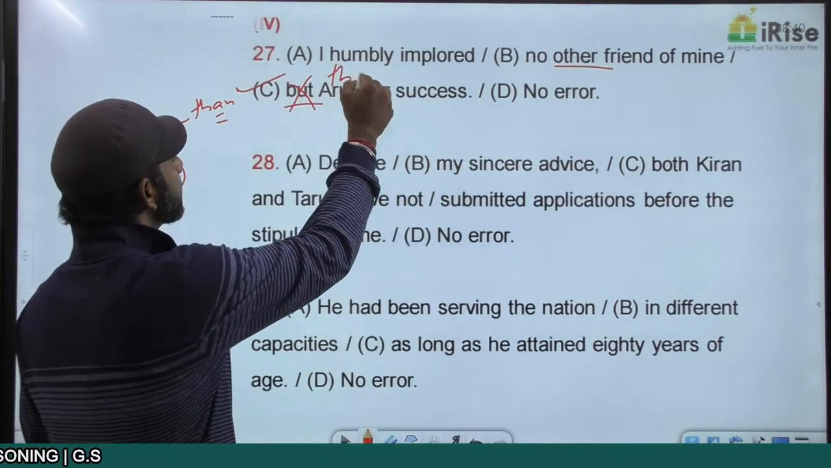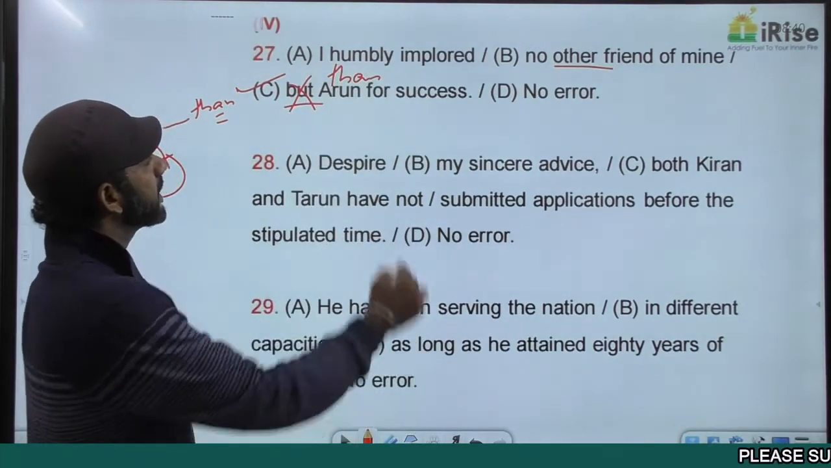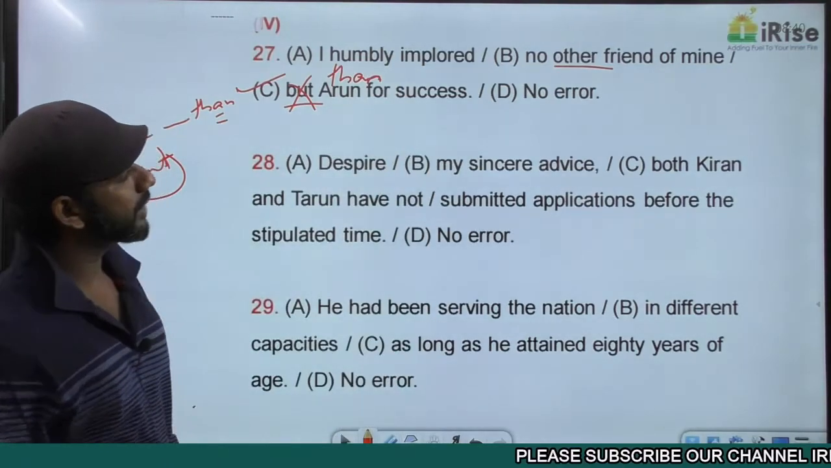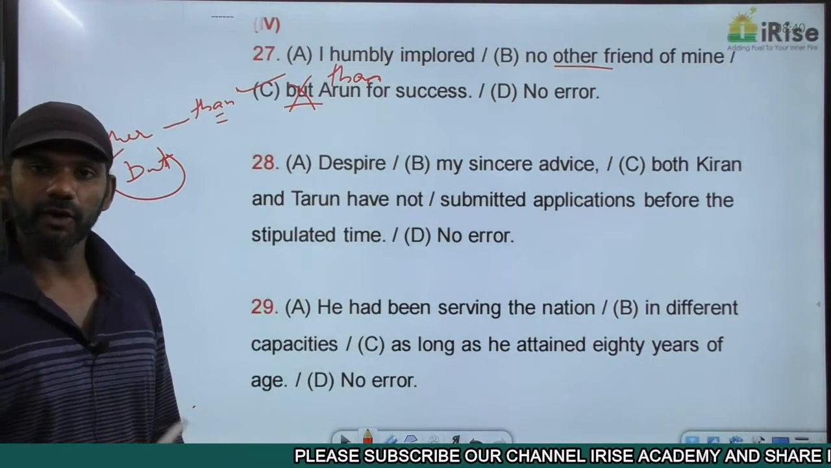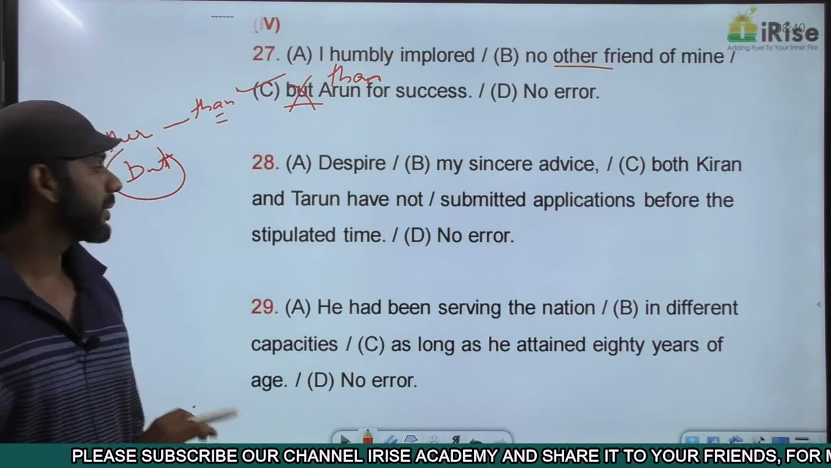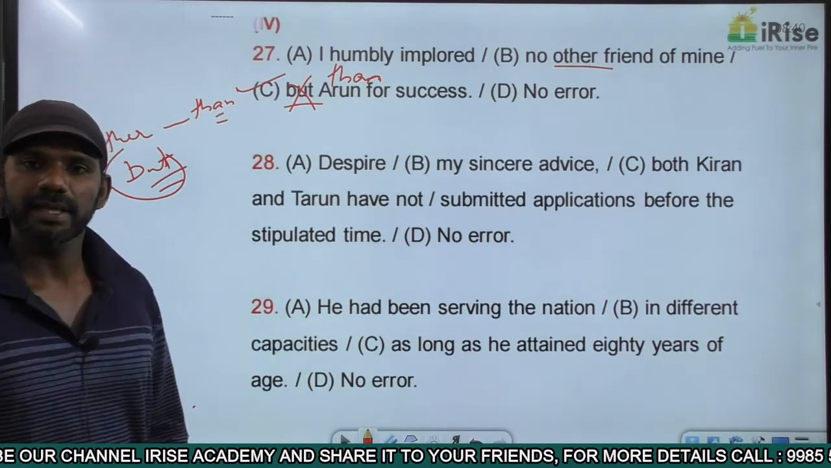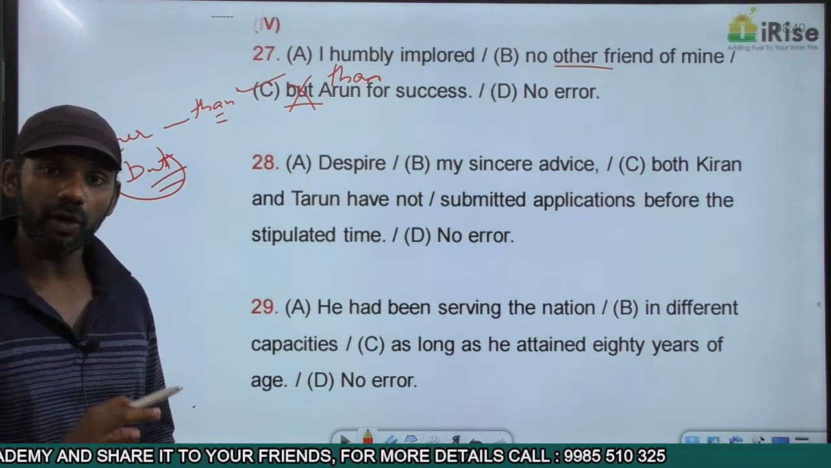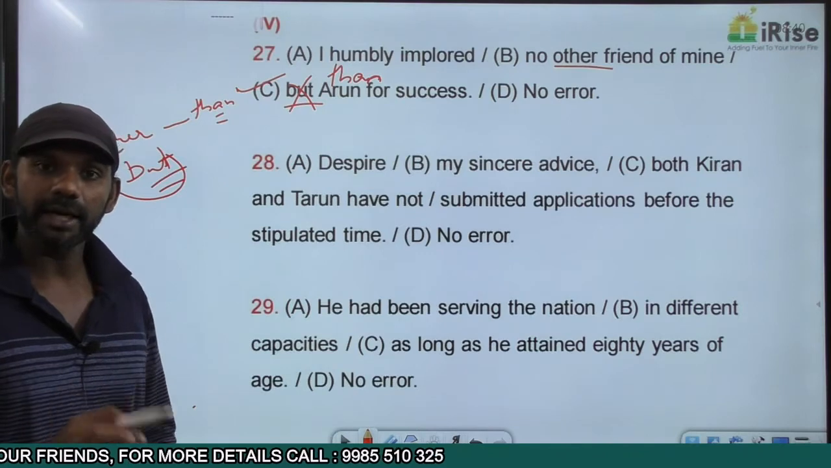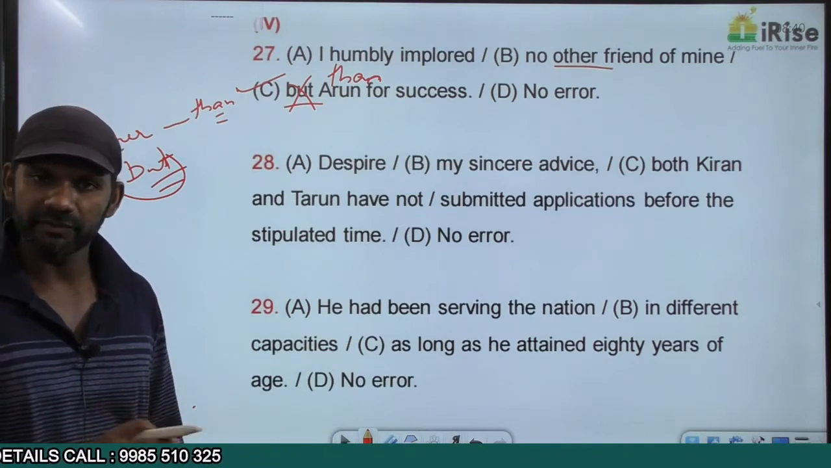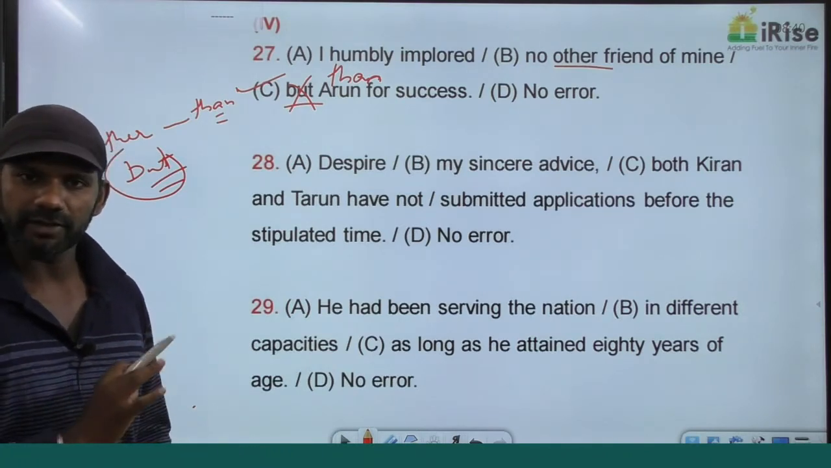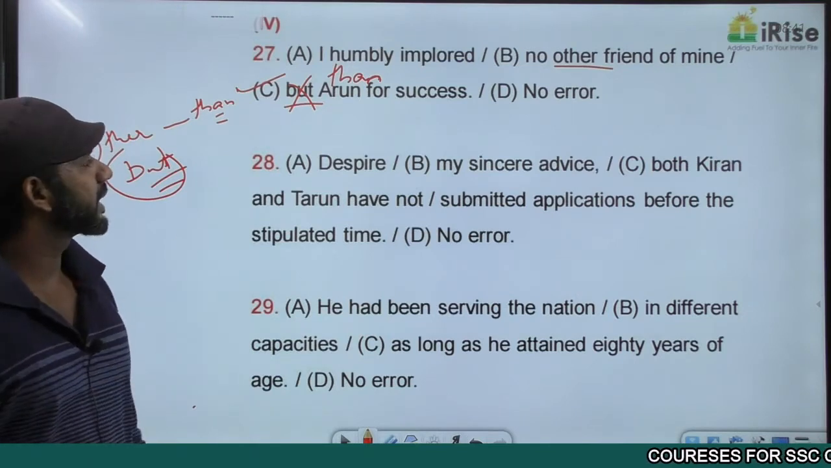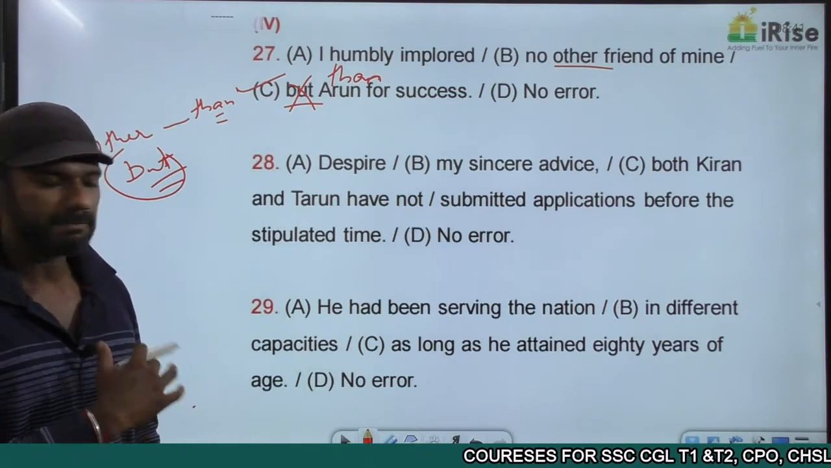So the correct sentence here must be, I humbly implored no other friend of mine than Arun for success. The same idea in the but form becomes, I humbly implored no friend of mine but Arun for success. That is also completely fine. The same idea expressed in two different forms. Going from the left to the right, the error is in part C. The next one.